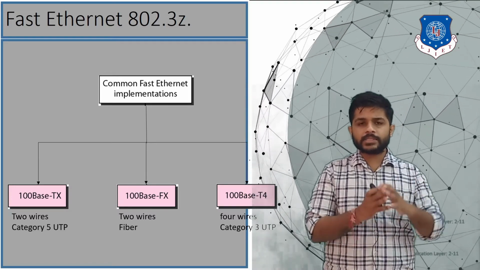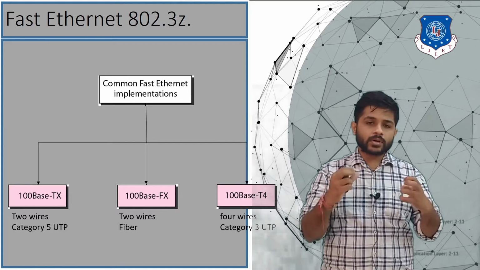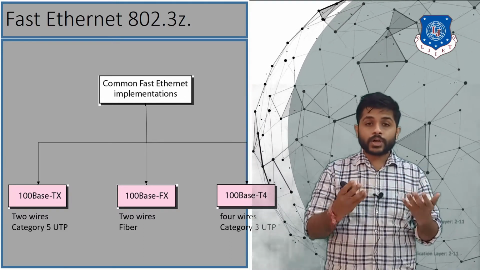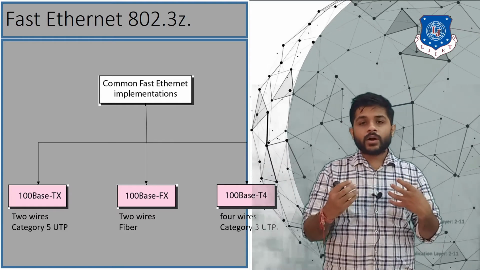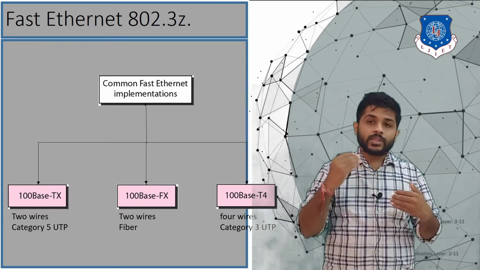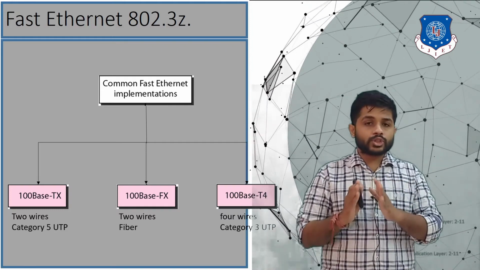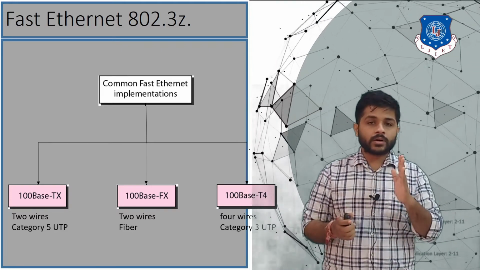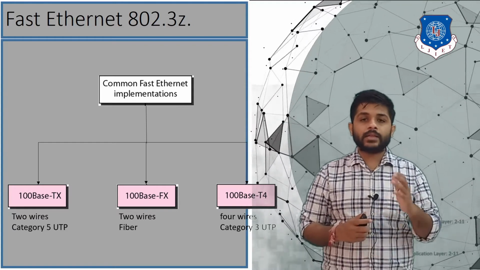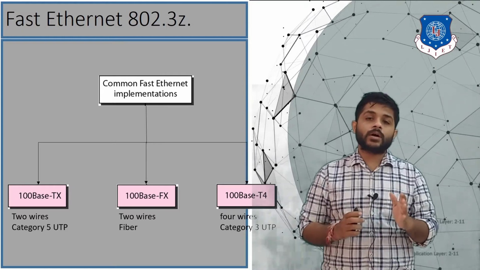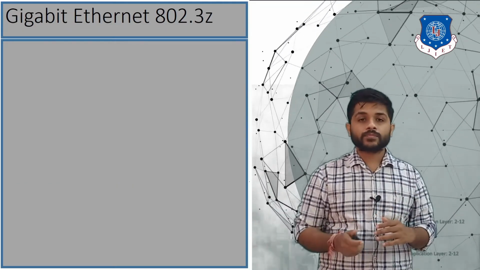Category defines how the cable can stand up to noise, and how it can send data without the attenuation of the signal. Then there is a 2-wire fiber in the 100BASE-FX, and there is a 4-wire unshielded twisted pair cable which is 100BASE-T4.